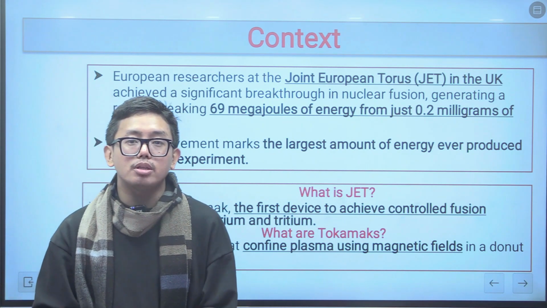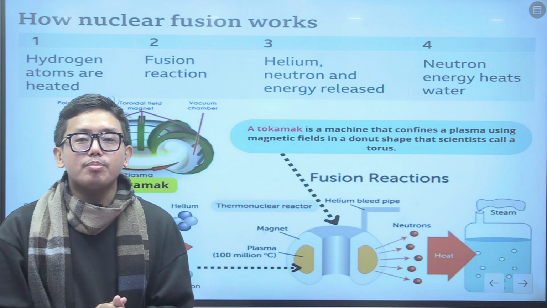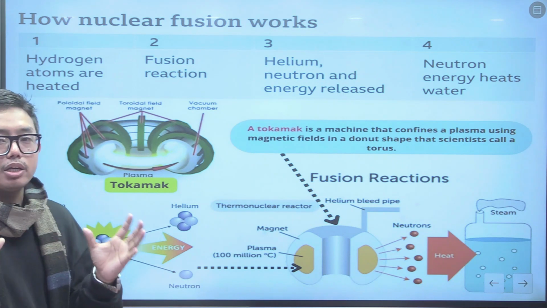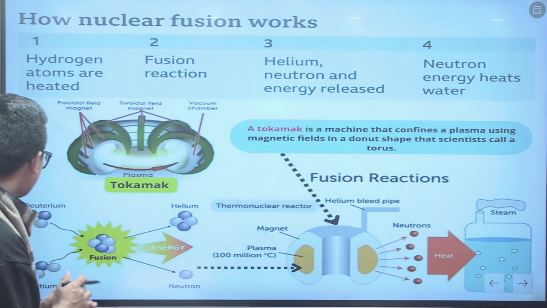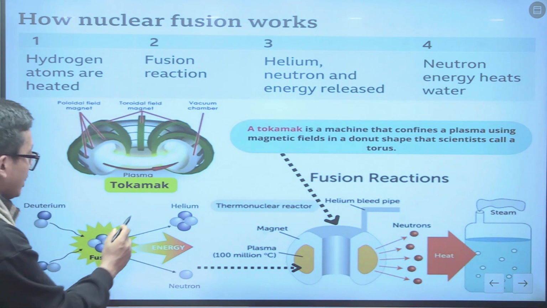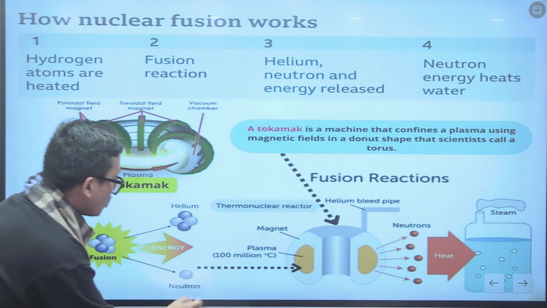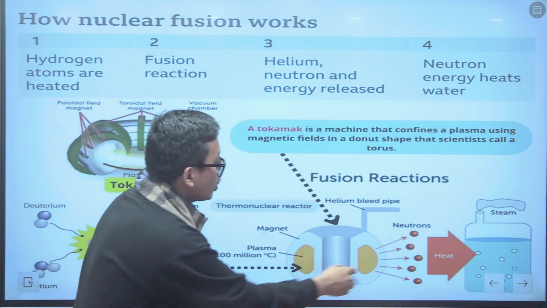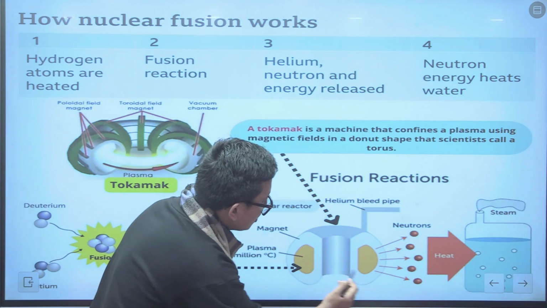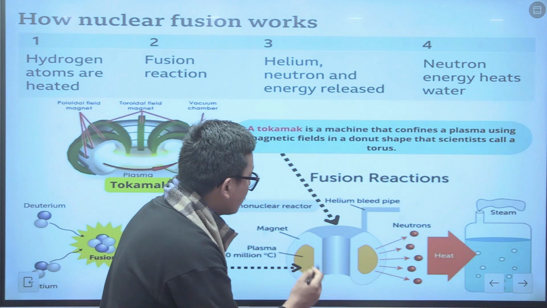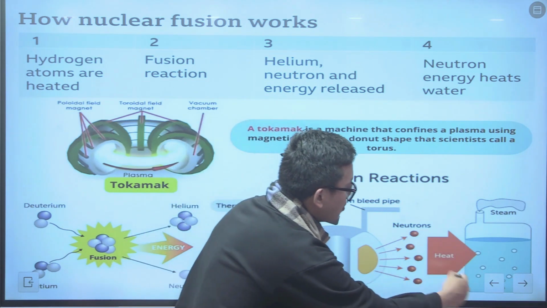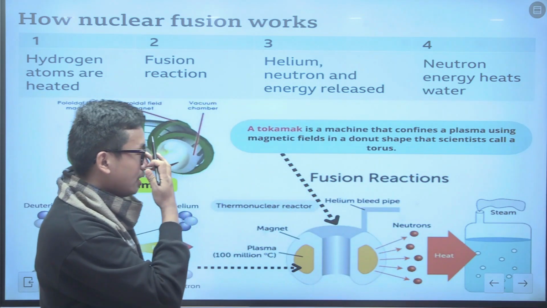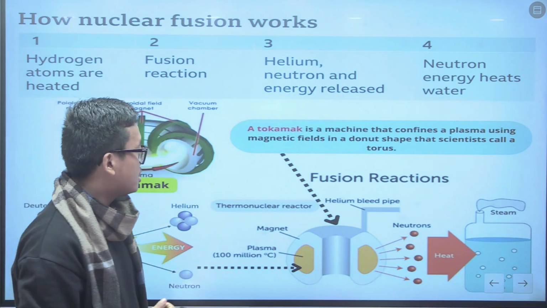Now let us discuss more about this topic. This is the schematic of how the nuclear fusion reaction takes place. In nuclear fusion, two lighter nuclei combine to form a larger nucleus. Deuterium and tritium combine to form helium, and energy is released and neutrons are also released. The energy released, which is plasma, is confined in the tokamak. This is the tokamak, a donut-shaped box, and these tokamaks confine the plasma, and the plasma heats up the water, which releases steam, and the steam rotates the machines. So this is how the nuclear fusion reaction and the energy conversion takes place in a tokamak.